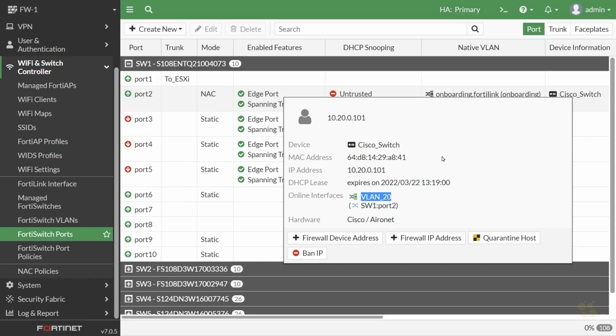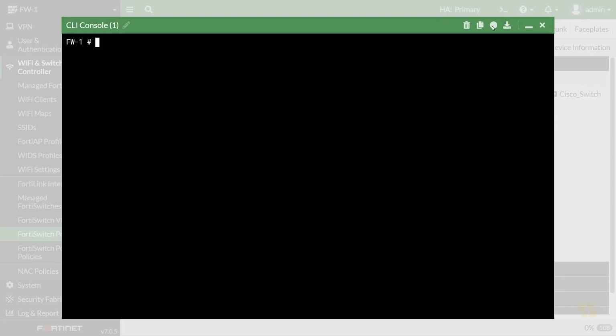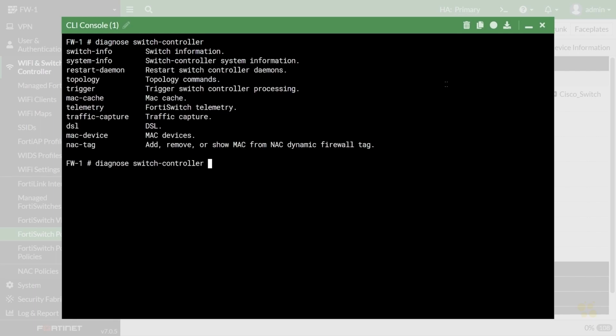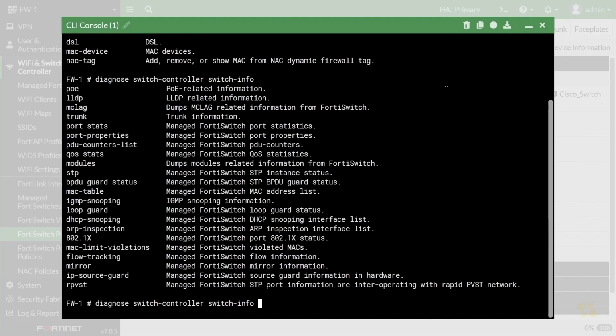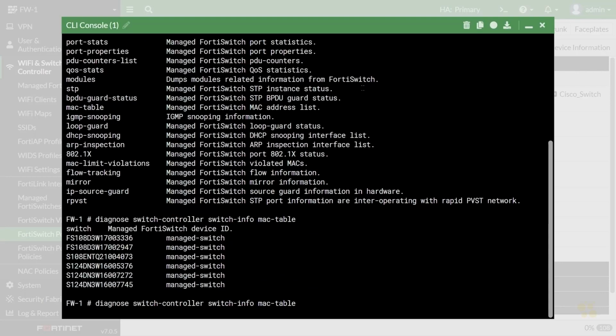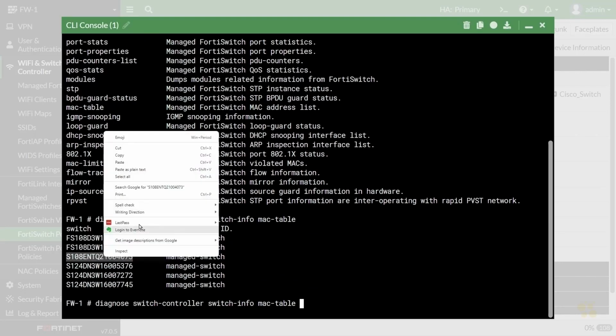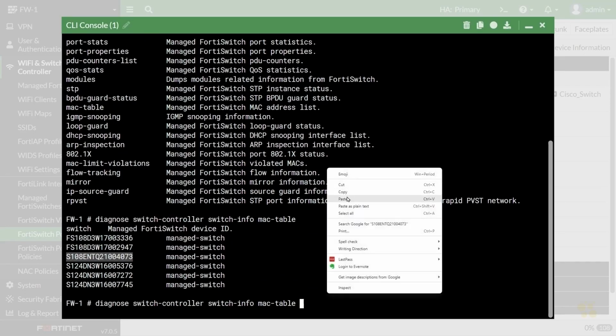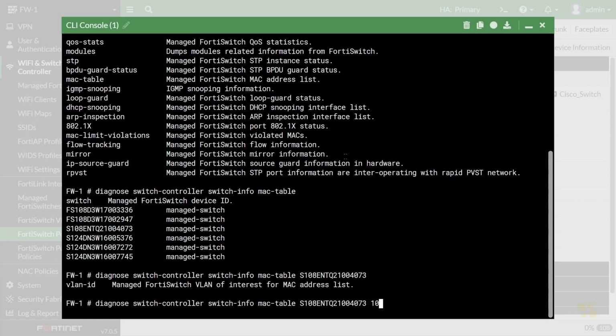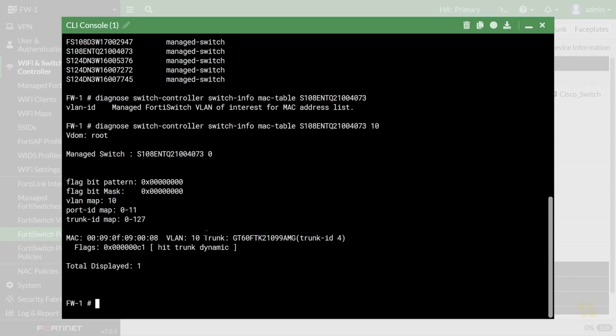And we can get similar information if we went to the CLI. So if we go to the CLI on the firewall and we do diagnose switch-controller and a question mark, and we'll put in switch-info and a question mark, and we use mac-table and a question mark, and we'll look at the MAC table just for this switch right here. So we'll copy that, paste it in, and then we can also specify which VLAN we want to look at. So this is asking for information about the MAC address table for that switch for VLAN 10. We'll press enter. So in I got the wrong ones.